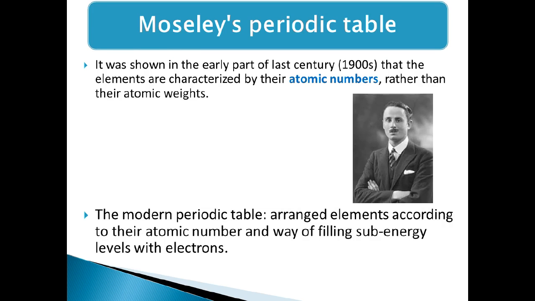The second attempt to classify elements was that of Moseley, who found that elements were characterized by their atomic numbers, the number of protons inside the nucleus of an atom, rather than their atomic weights. And the last attempt was that of the modern periodic table, in which elements were arranged according to their atomic numbers and the way of filling sub-energy levels, and we are going to talk about the sub-energy levels in the next slide.